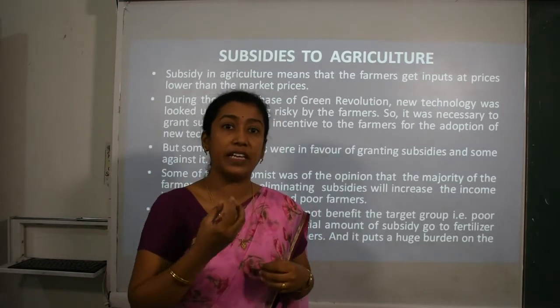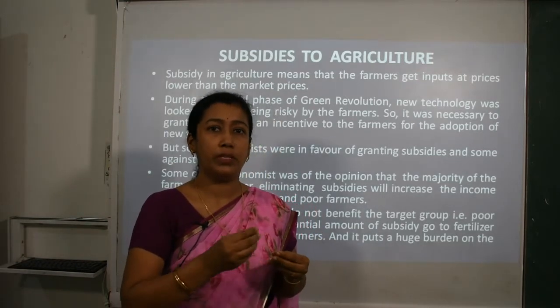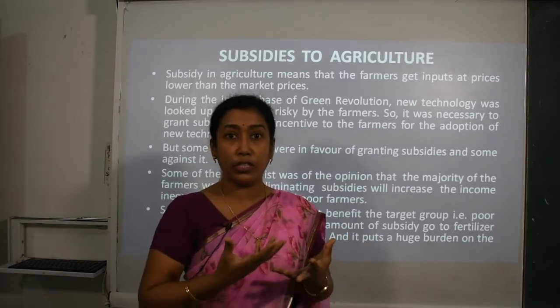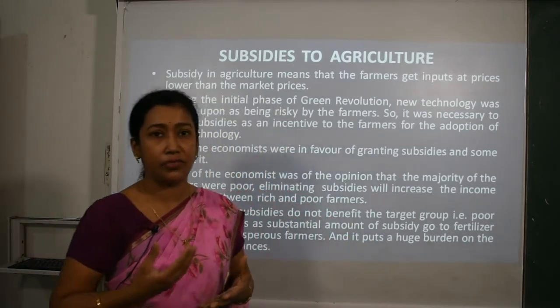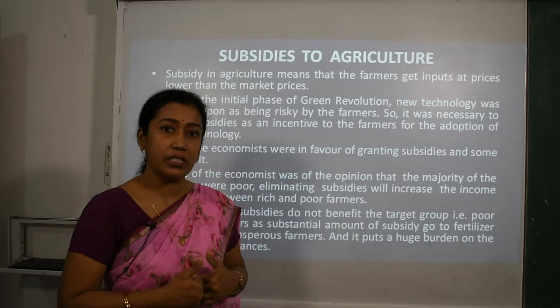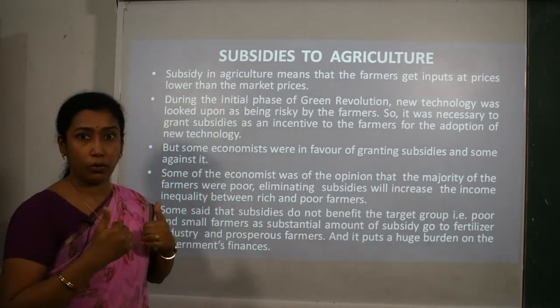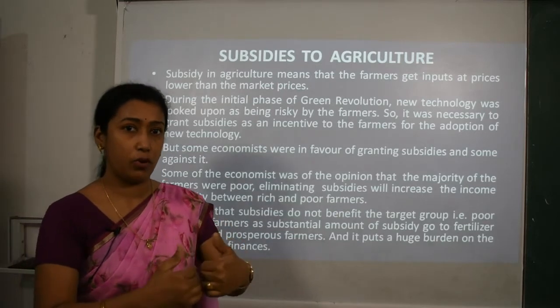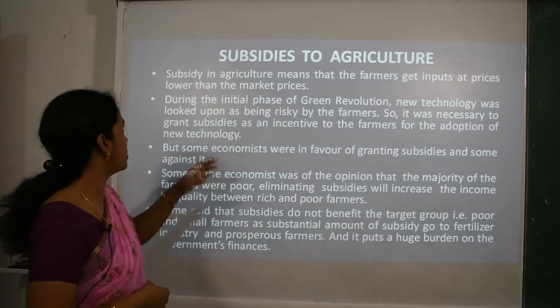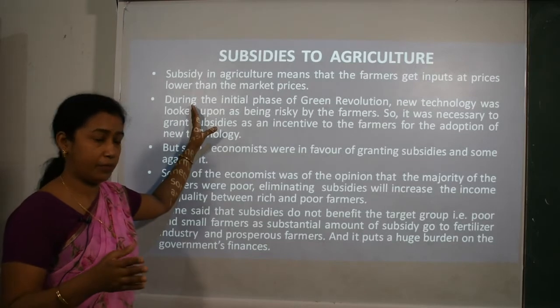When we say farmers get inputs, here inputs means the equipment, the tools, the seeds, the manures, the fertilizers which farmers actually require for doing the farming. So all these inputs he can get through the government at very low prices, lower than the market prices.